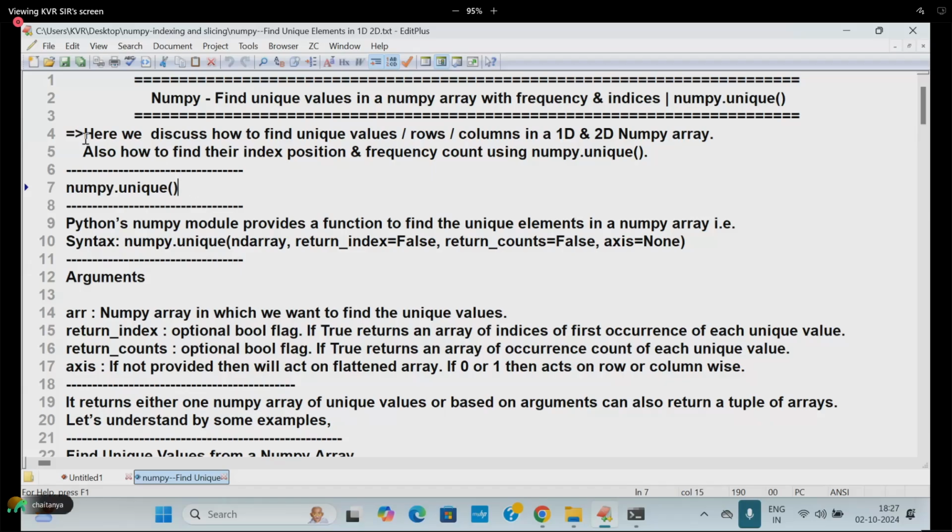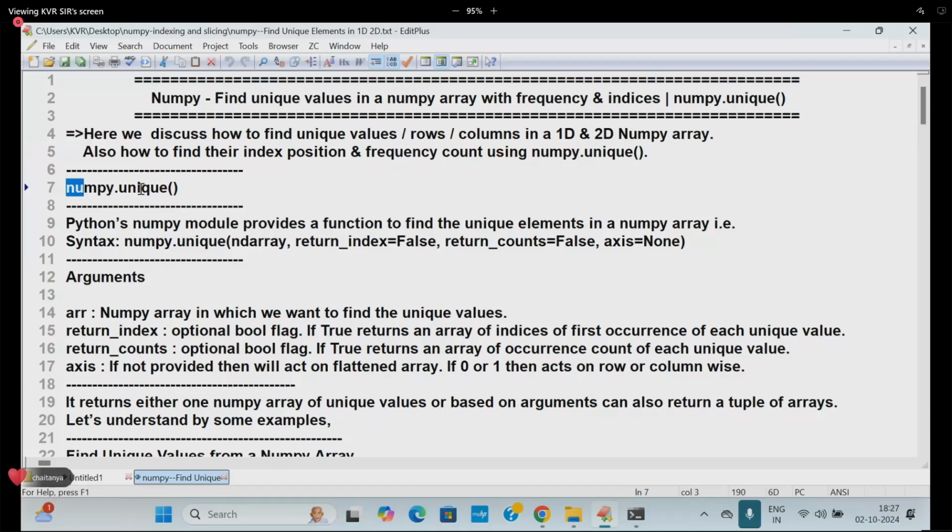NumPy. Here we discuss how to find unique values, rows, columns in a 1D, 2D NumPy array, and also find their index position and frequency count. Frequency means the number of times the value occurs. If 10 is there, repeated 3 times, the frequency is 3. We already did this in our list, lst.count(10), which gives the number of times it is occurring.